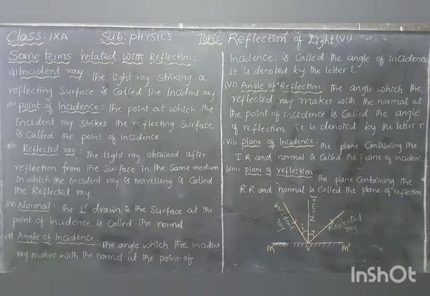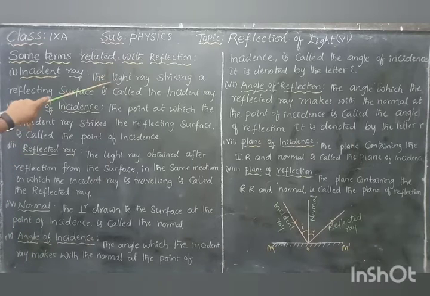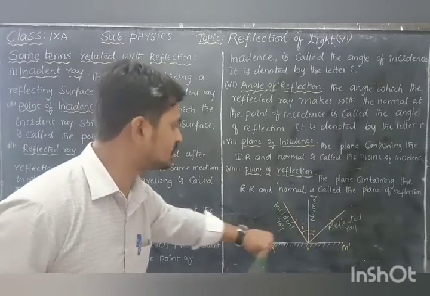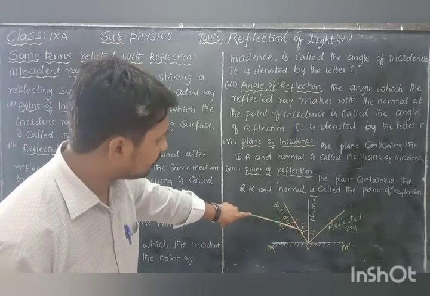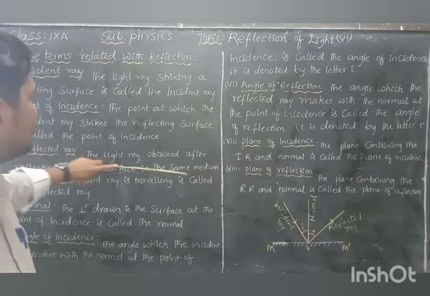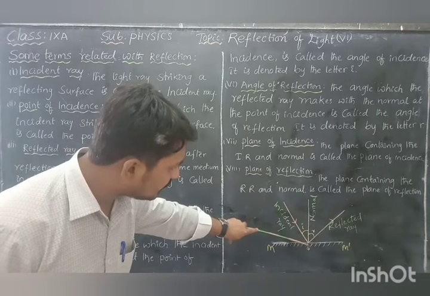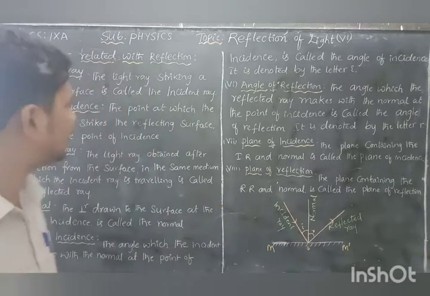Some terms related to reflection of light, very important, all the terms. First, the incident ray: the light ray striking a reflecting surface is called the incident ray. M dash is a mirror, an opaque reflecting surface. This is the incident ray, the ray striking the mirror, the reflecting surface. So this entire ray is called an incident ray.